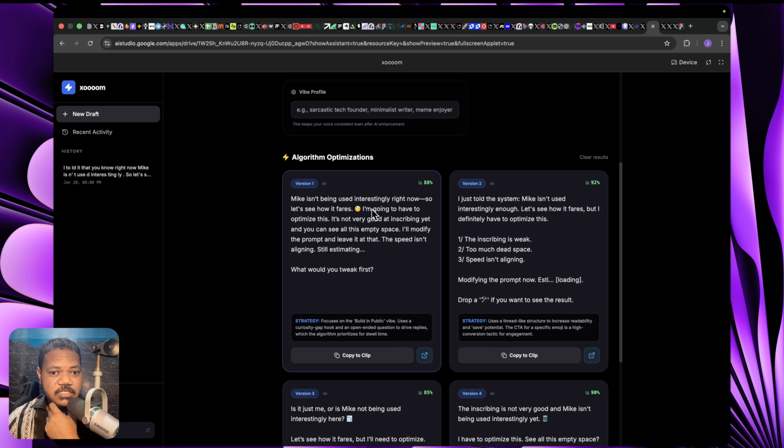So let's see how it fares. It added an emoji, which is good. I'm going to have to optimize this. It's not very good at inscribing yet, and you'll see all this empty space. I'll modify the prompt and leave it at that. The speed isn't aligning, still estimating.